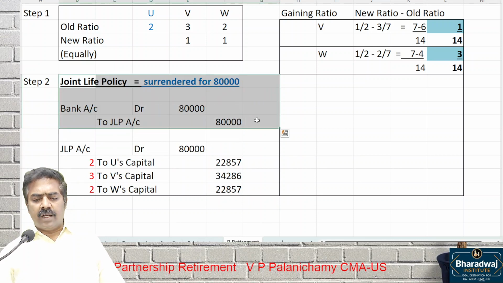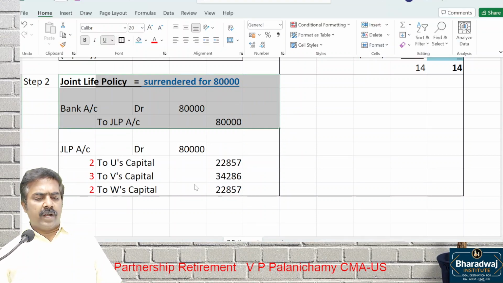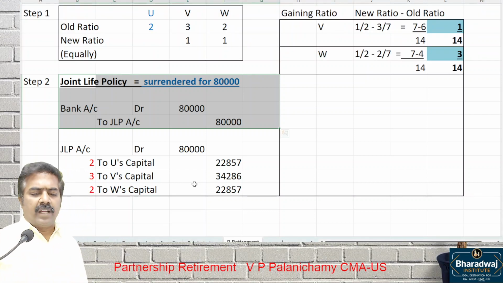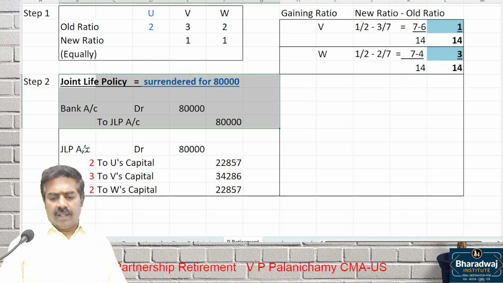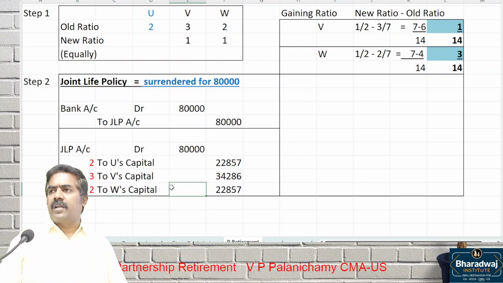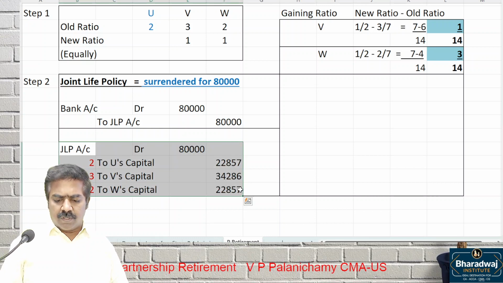Any doubt in the journal entry? Bank account debit to JLP, how does it come? You got the money. Bank account debit to JLP, how much did we get? 80,000. JLP account debit to U, V, W, transfer it in which ratio? Old ratio.